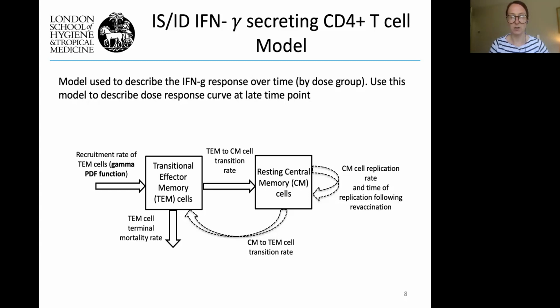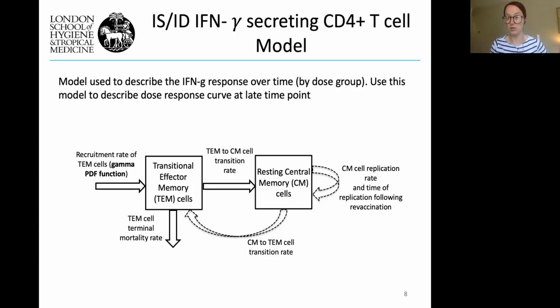So the model itself is quite simple. It's a two compartmental ODE model. The two compartments are transitional effector memory cells and resting central memory cells. When the model starts, the cells are recruited straight into the effector memory compartment. They either then die or they move on to the resting central memory compartment, and that's where they'll stay until the boost vaccination.